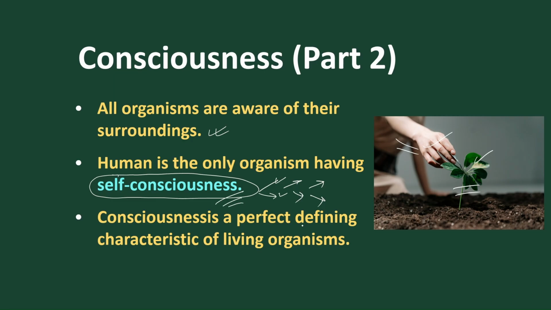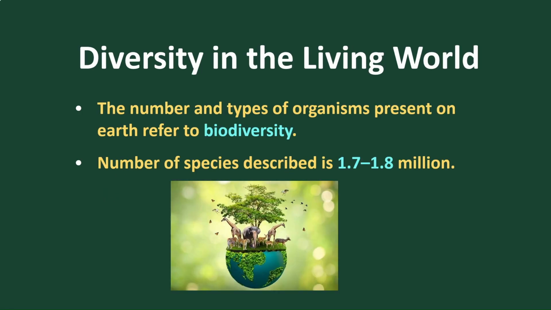So overall we came to know that living organisms respond to stimuli and living organisms contain consciousness. So consciousness is a perfect defining property of all living organisms. So these are the 5 defining properties and non-defining properties we came across in living organisms. So we have completed the first part, that is the properties of living organisms. Now we'll move to the next part: diversity in living organisms.